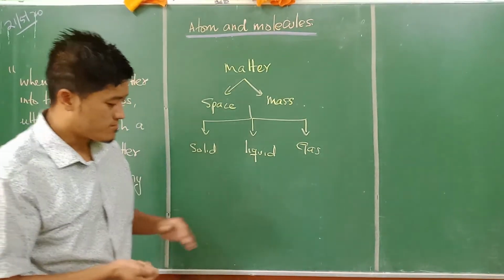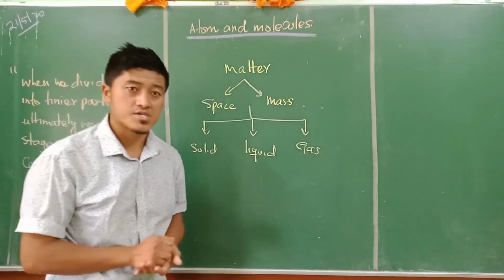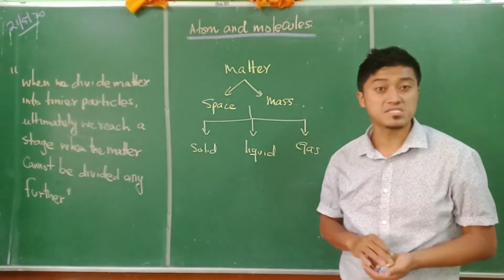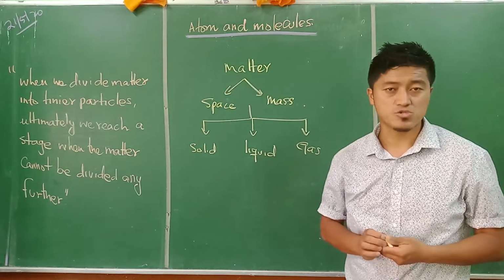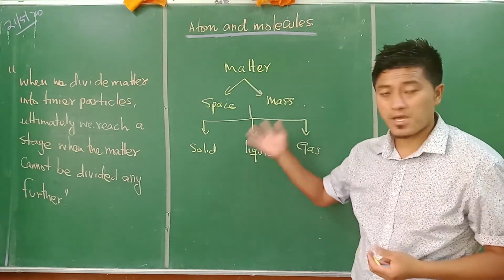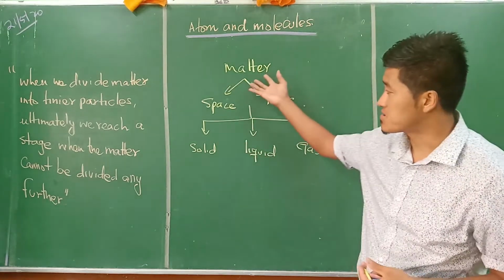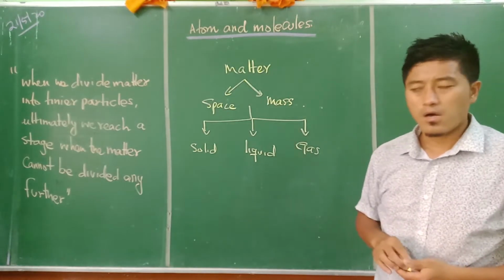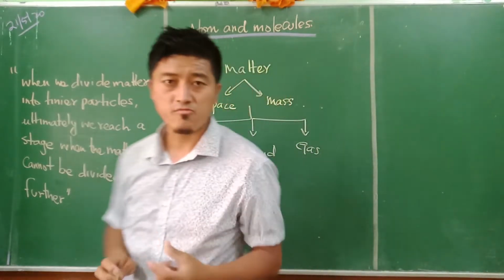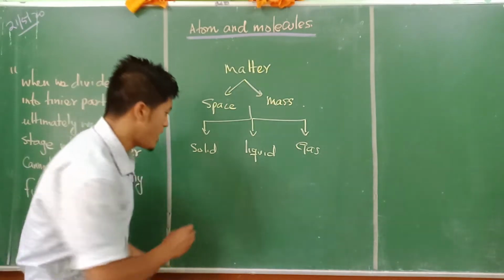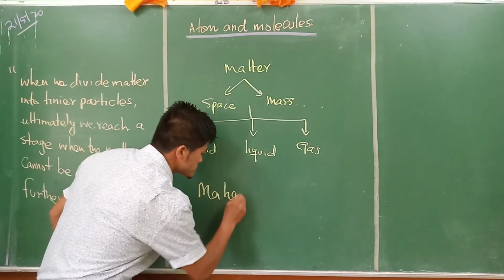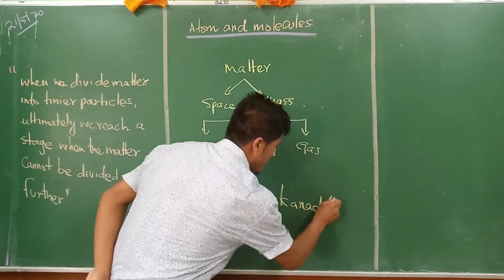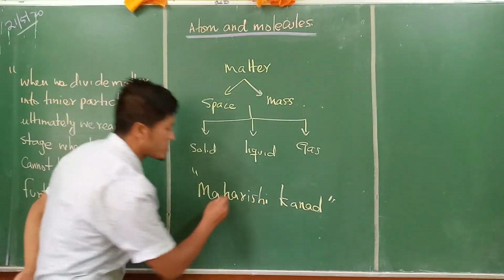Now this was the general idea, but a long time back, in BC, there were great philosophers discussing matter and what the constituents of matter are. It was in 500 BC that there was a great philosopher from India, Maharishi Kanad.